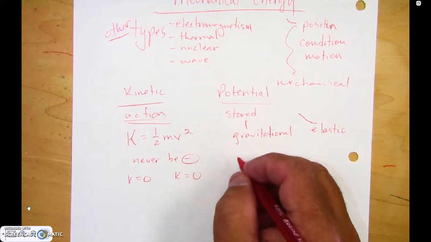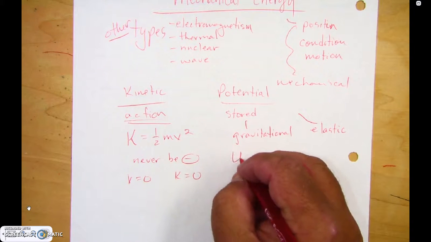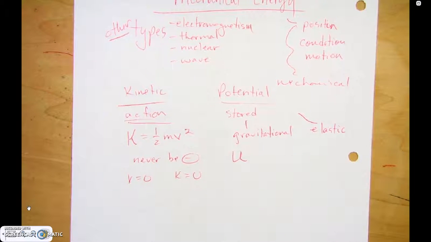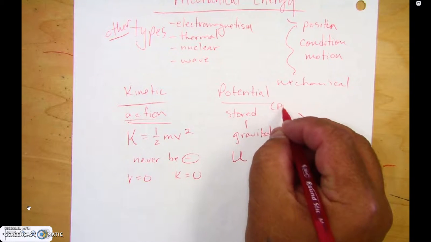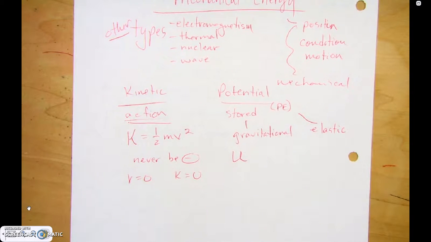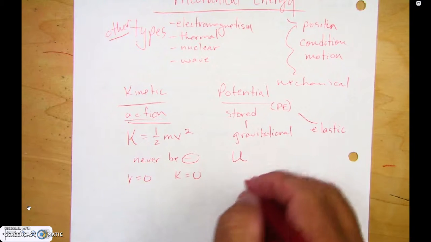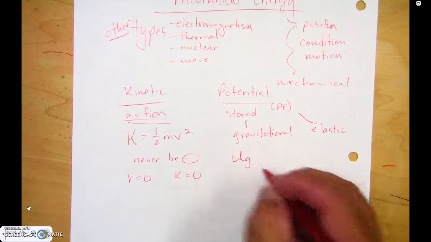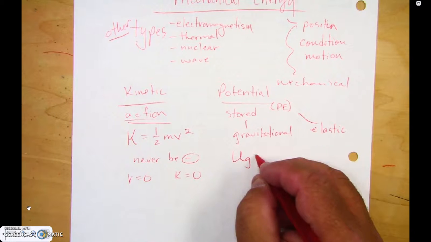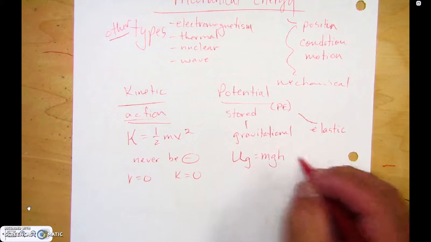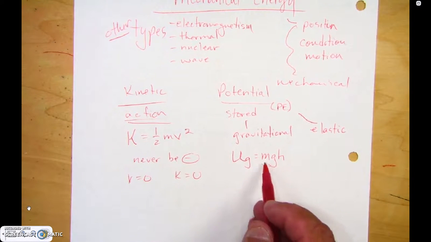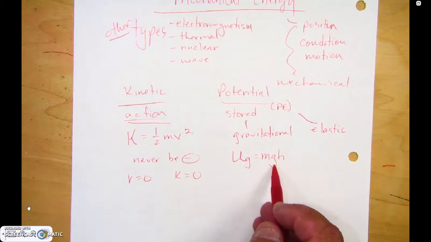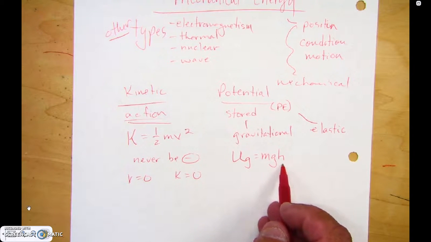For gravitational and elastic potential energy, we'll use the letter U. You may also see it written as PE or P, but we're going to stick to U. U is what the chemistry people use, and we're gradually winning over to that. So for gravitational potential energy, we'll say U_G. U_G is equal to m times g times h. m is mass, g is the acceleration due to gravity, 10 meters per second squared, and h is the height above our reference point. More on that in just a minute.